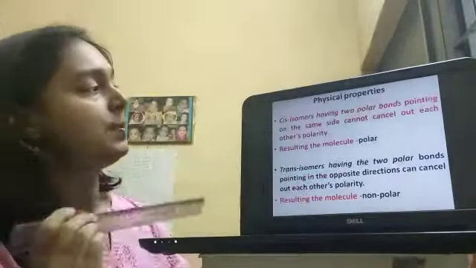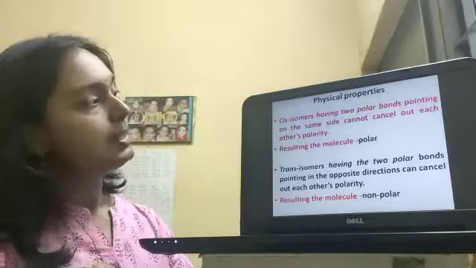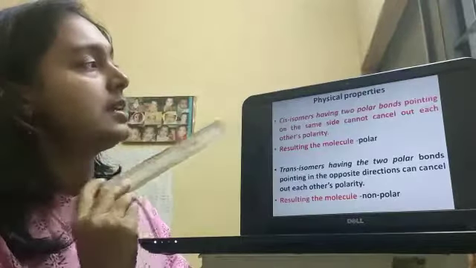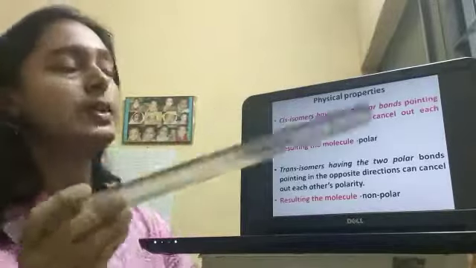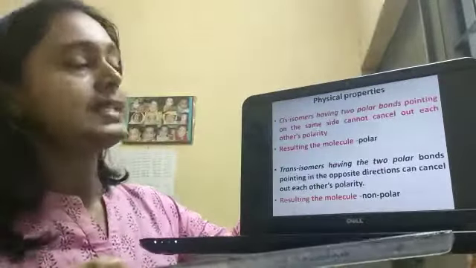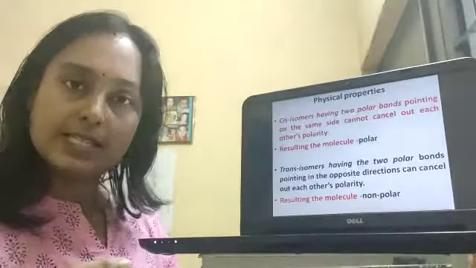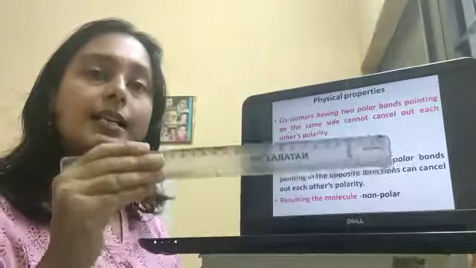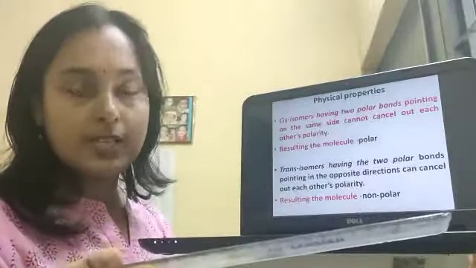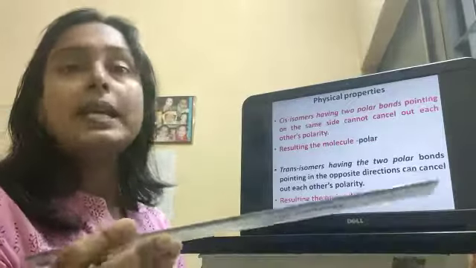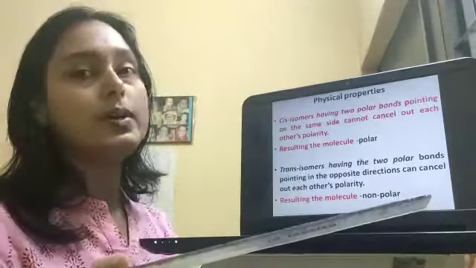Now the physical properties of cis isomers and trans isomers. Considering the physical properties of cis isomers, as the cis isomers have two polar bonds pointing on the same side, they cannot cancel out each other's polarity. As the groups are at the same side of the double bond, the resulting polarity will be higher. They cannot cancel each other out, so the resulting molecule will be polar in nature.